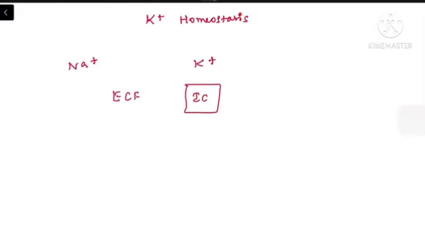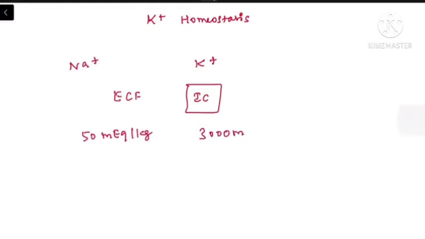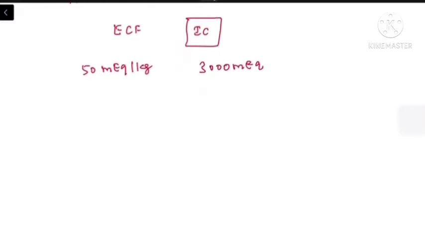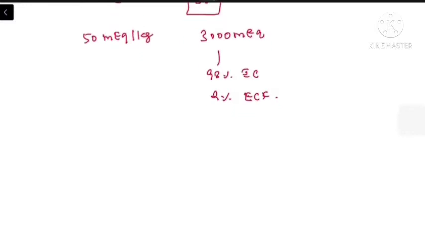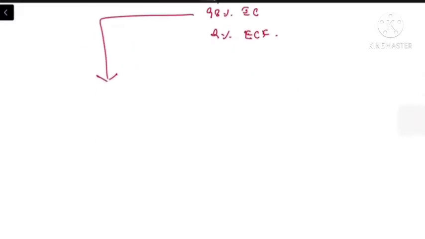The total body potassium is around 50 milliequivalents per kg, which in the case of a 70 kg normal human body weight means we have almost 3000 milliequivalents of potassium distributed in our body, out of which 98% is present in the intracellular compartment and only 2% is present in the extracellular fluid. The intracellular potassium is mainly distributed in four vital organs.